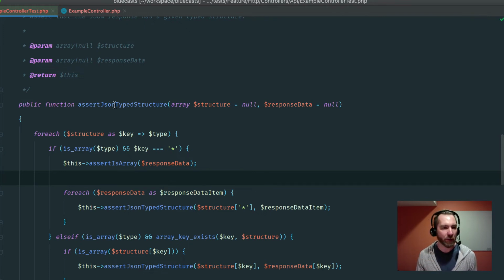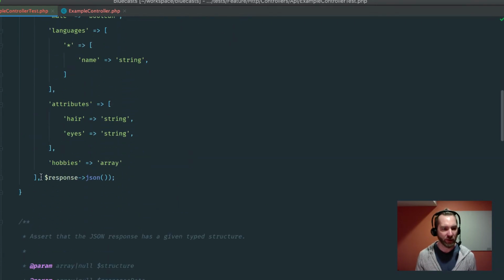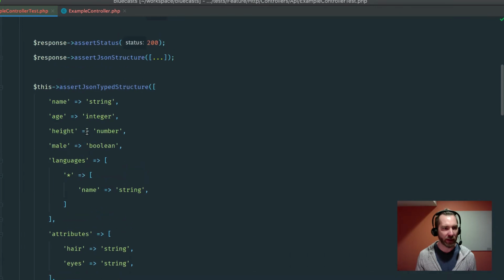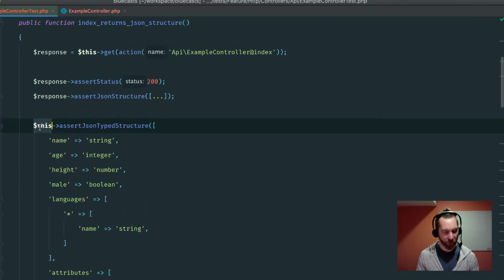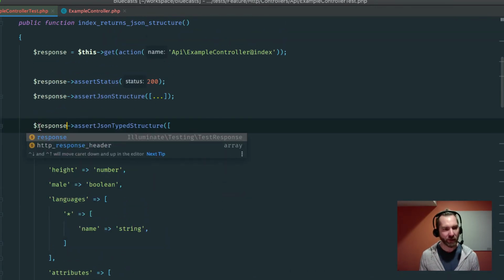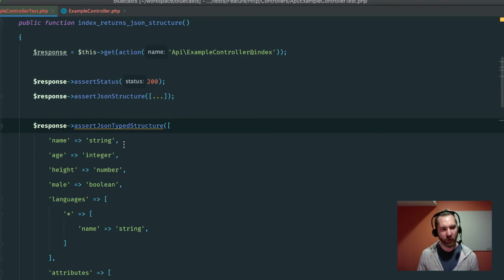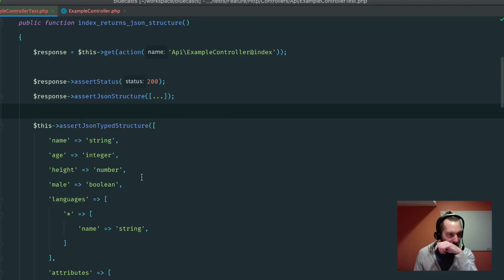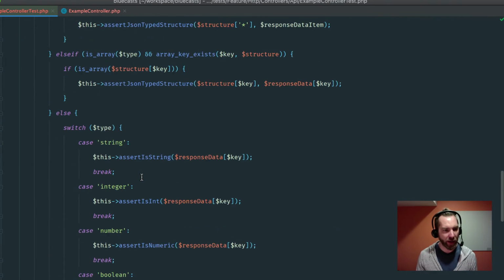Let's do one last thing. Let's see if we can turn this into a macro for the request. That way we don't have to do this little silly dance. I think it'd be a lot cooler to say something like response assert JSON type structure, right? And we don't have to pass in the actual response data. Cool. Okay, so let's try to do that.